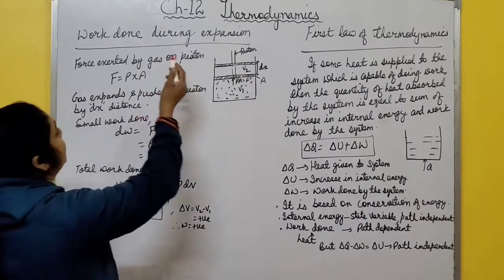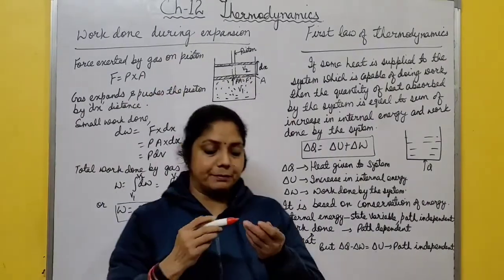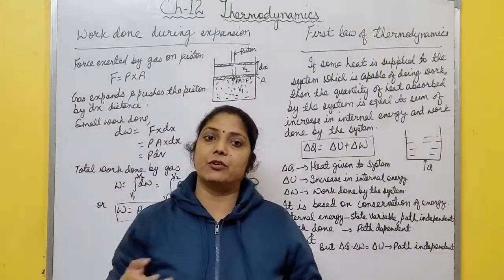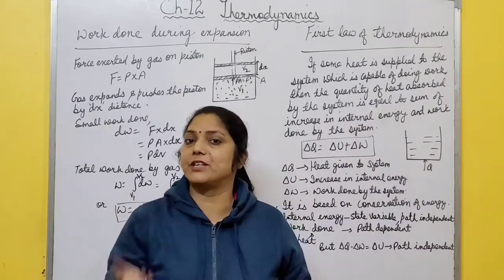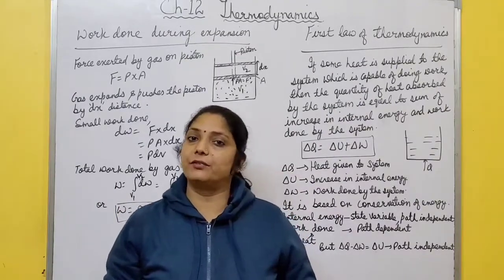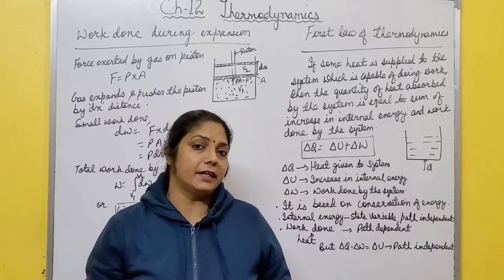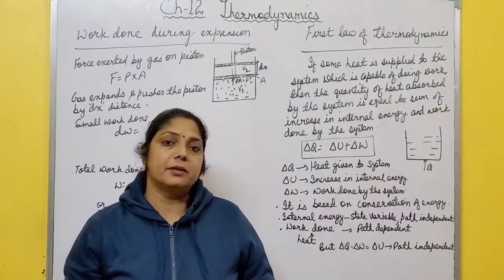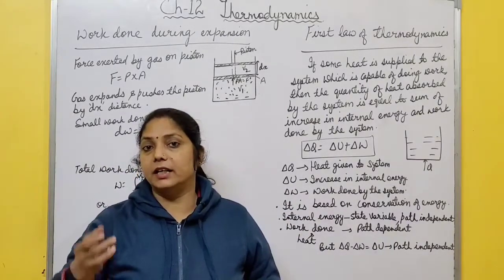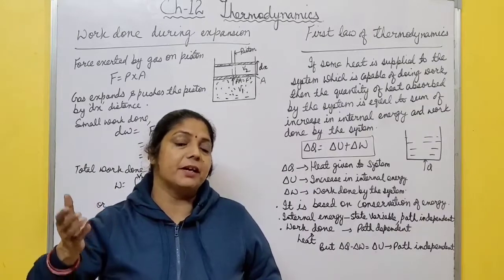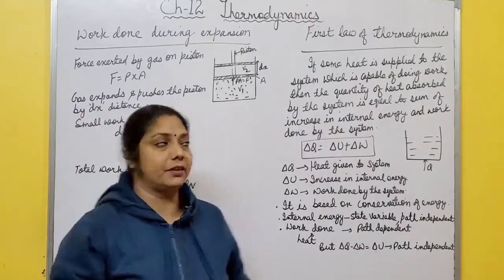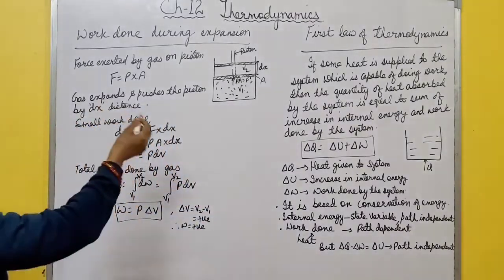Now, next is work done during expansion and compression. Theoretically, I am going to derive what is the formula for work done during expansion and compression. Graphically, we already found that in case of PV diagram, work done is nothing but total area under the PV curve, and it is given by integration from V1 to V2 of P dV. Now, what is the formula for work done during expansion?